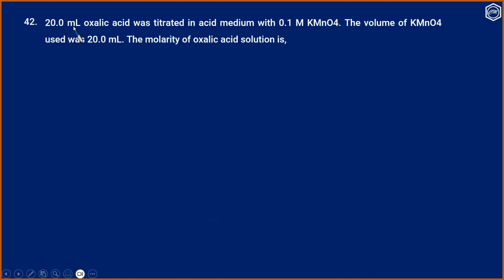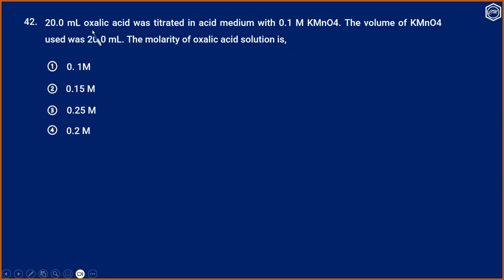Question number 42. 20 ml oxalic acid was titrated in acid medium with 0.1 molar potassium permanganate. The volume of potassium permanganate used was 20 ml. The molarity of the oxalic acid solution is: 0.1 molar, 0.15 molar, 0.25 molar, or 0.2 molar.